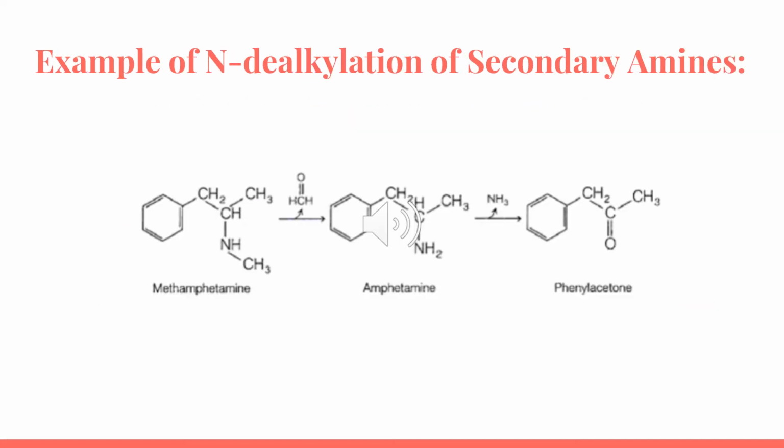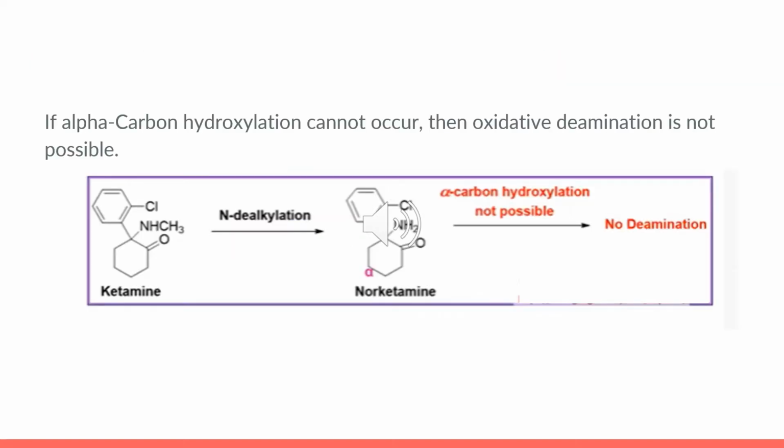In methamphetamine, we have a methyl group attached to the N. Then it undergoes N-demethylation to form amphetamine, and then the amine will go, which means N-deamination, and we're going to have the phenylacetone. It is important to note that if the alpha carbon hydroxylation cannot occur, then the oxidative deamination is not possible, and an example of this concept is ketamine. Ketamine can undergo N-dealkylation, forming norketamine, but it cannot undergo alpha carbon hydroxylation, so no deamination.